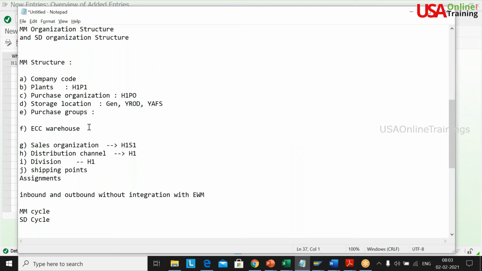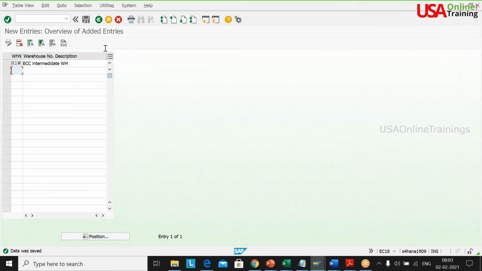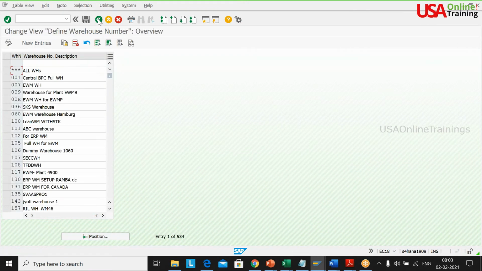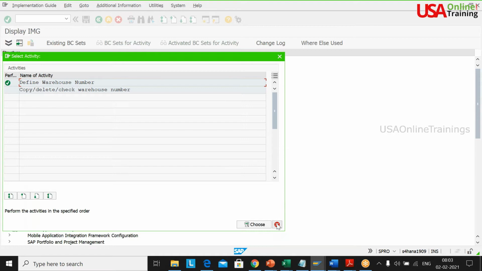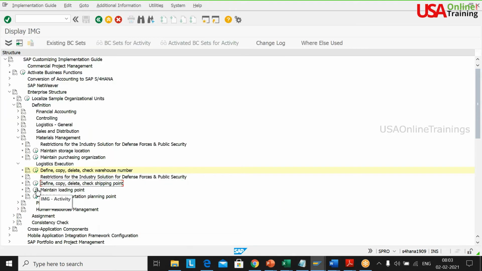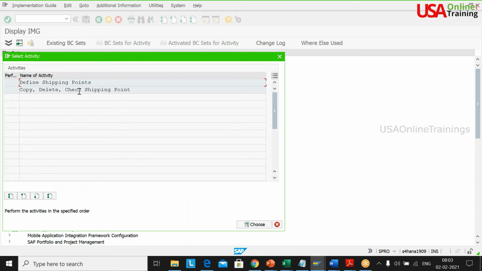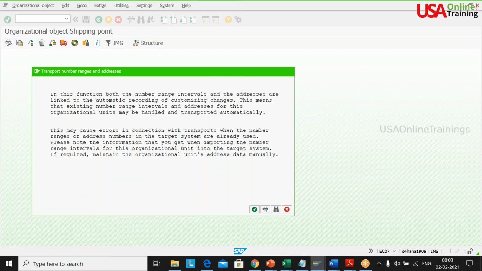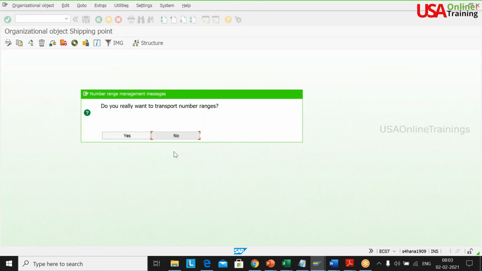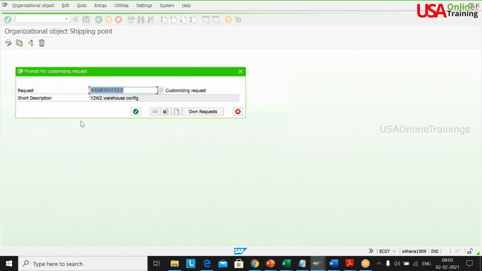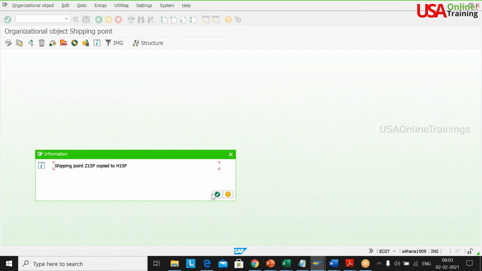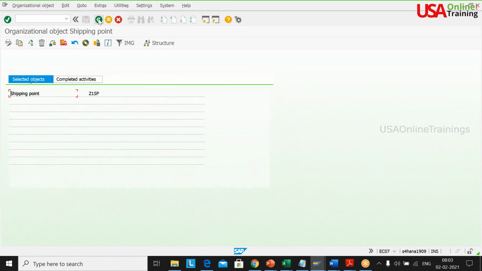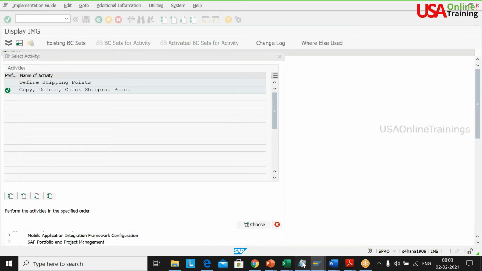H1W. Okay. Right. Define shipping points. Okay. So copy from Z1 SP and H1 SP. Okay. H1 SP.